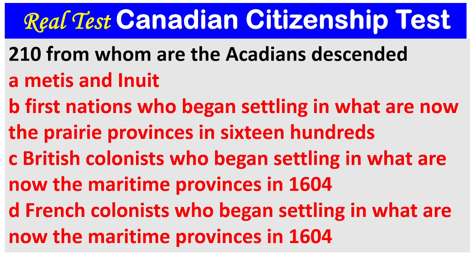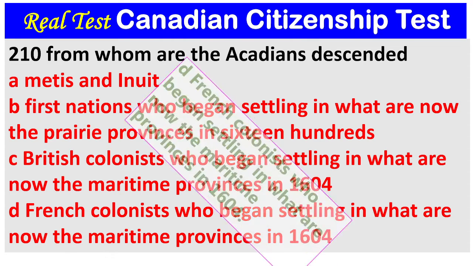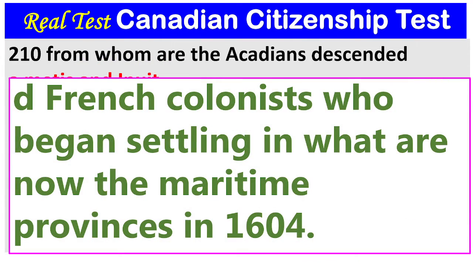Question 210. From whom are the Acadians descended? A. Metis and Inuit. B. First Nations who began settling in what are now the Prairie Provinces in 1600s. C. British colonists who began settling in what are now the Maritime Provinces in 1604. D. French colonists who began settling in what are now the Maritime Provinces in 1604. The answer is D. French colonists who began settling in what are now the Maritime Provinces in 1604.